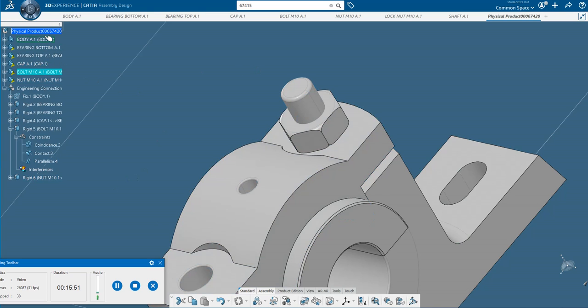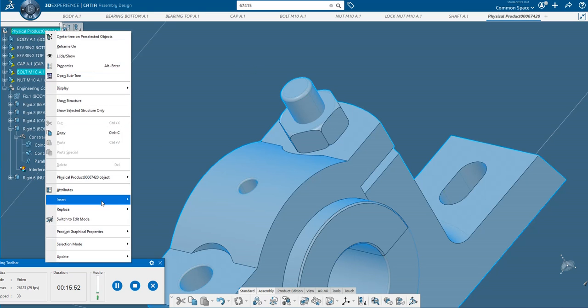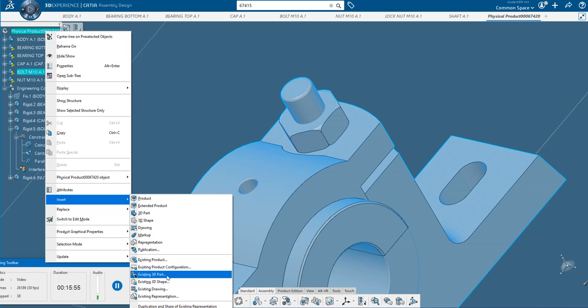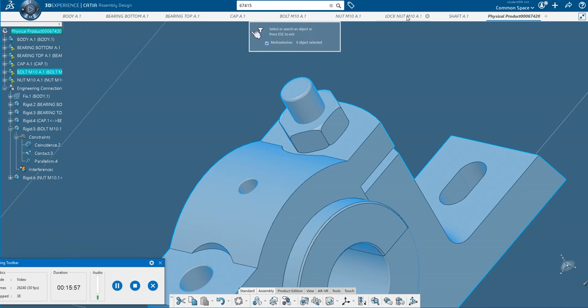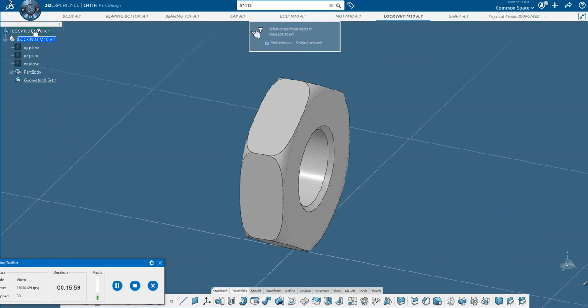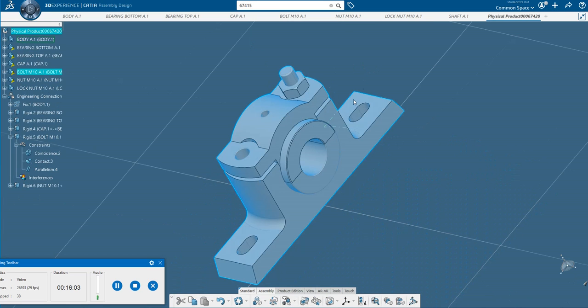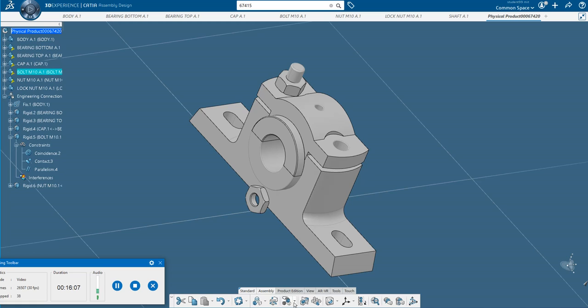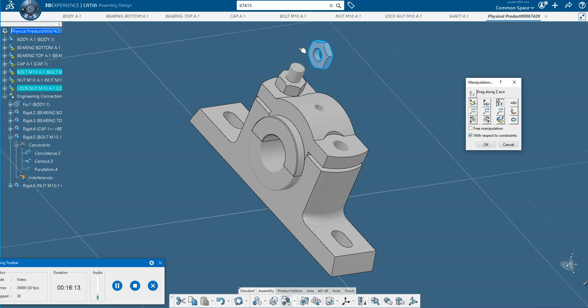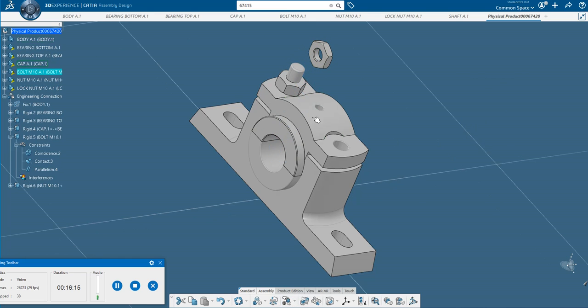Now I'll insert one more part, that is the lock nut. Go to existing 3D part, and here lock nut is there. Click on that, select this and click OK. Now lock nut came. You manipulate the position, just bring it very close to the target place.